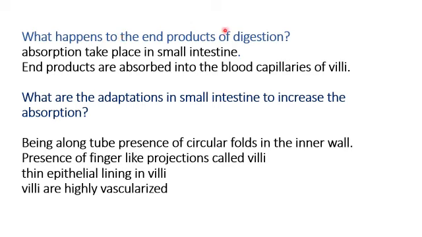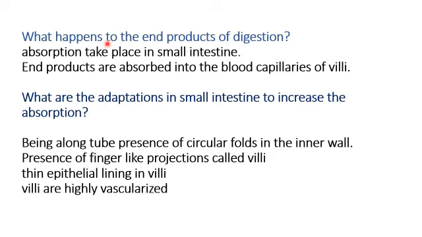We know that both mechanical digestion and chemical digestion start in the buccal cavity. After that, the food goes through the esophagus to the stomach. There is no digestion in the esophagus. After the stomach, the bolus passes to the small intestine through the duodenum. The duodenum, we know, is the proximal part of the intestine.